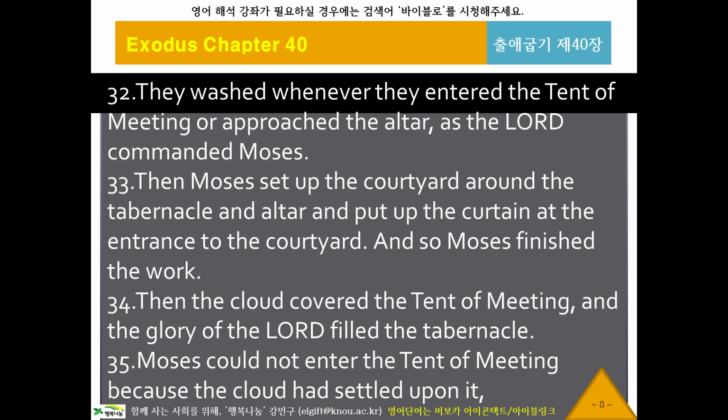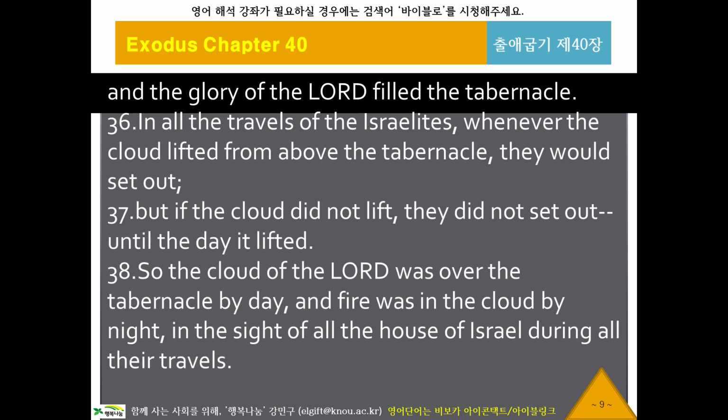Then the cloud covered the tent of meeting, and the glory of the Lord filled the tabernacle. Moses could not enter the tent of meeting because the cloud had settled on it, and the glory of the Lord filled the tabernacle. In all the travels of the Israelites, whenever the cloud lifted from above the tabernacle, they would set out. But if the cloud did not lift, they did not set out until the day it lifted. So the cloud of the Lord was over the tabernacle by day, and fire was in the cloud by night, in the sight of all the Israelites during all their travels.